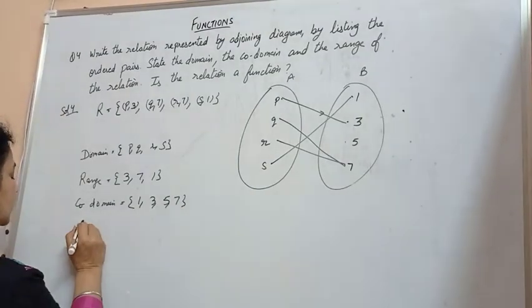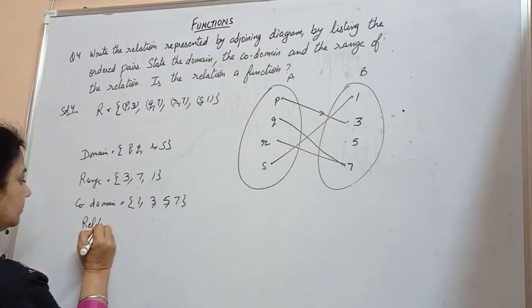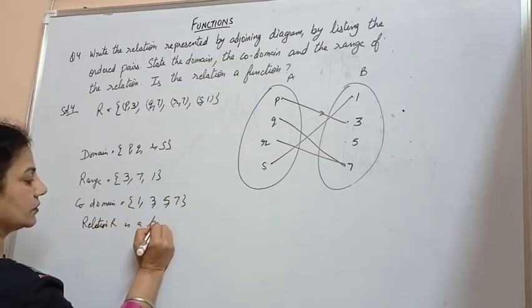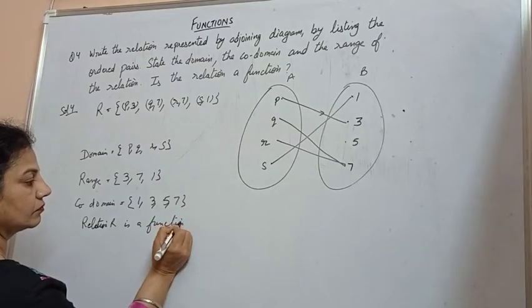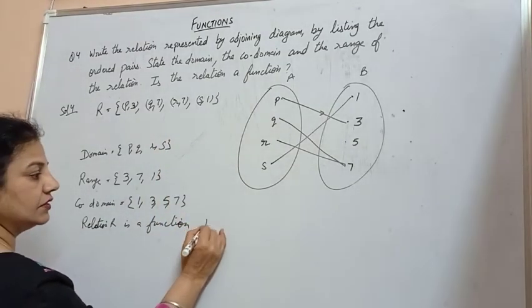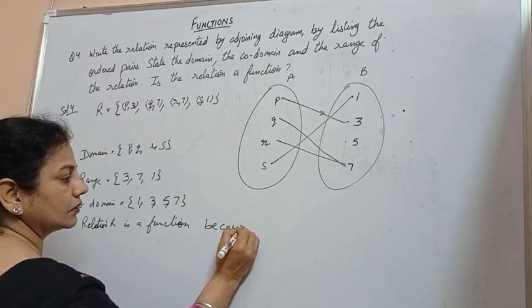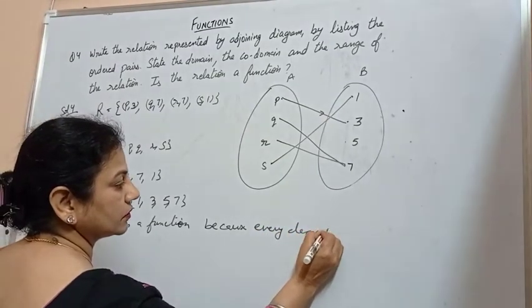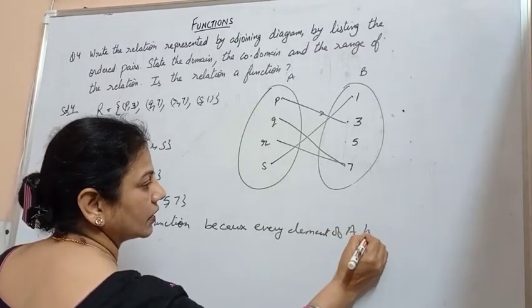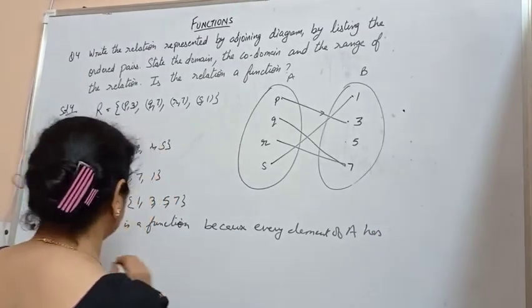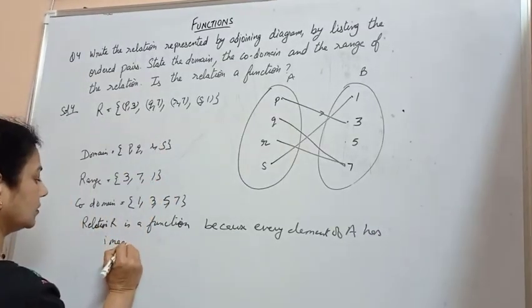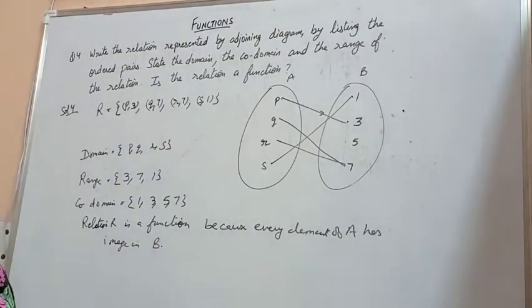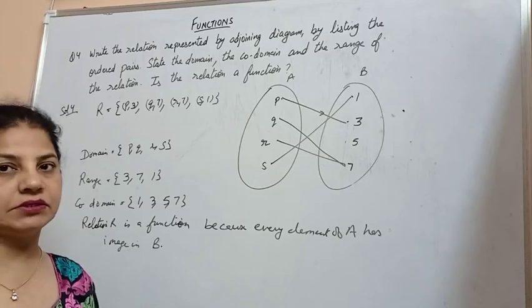We say that relation R is a function. We can give the reason also: every element of A has a unique image in B.